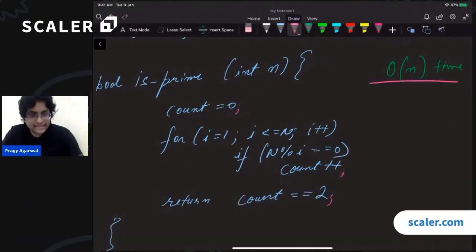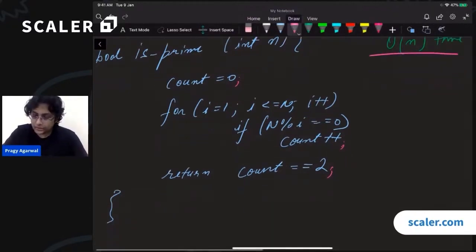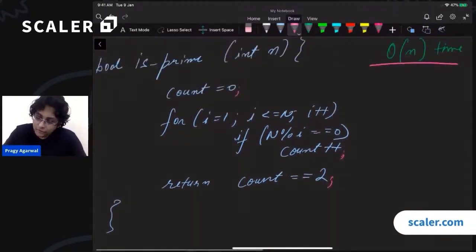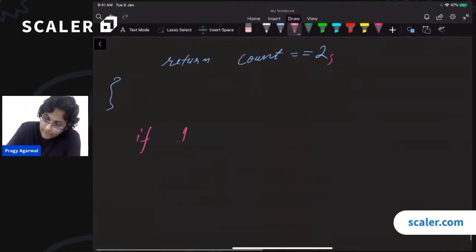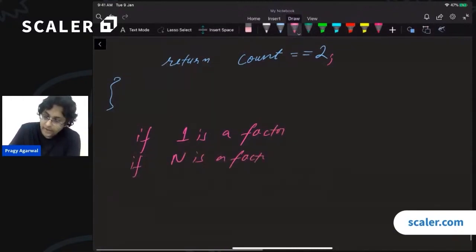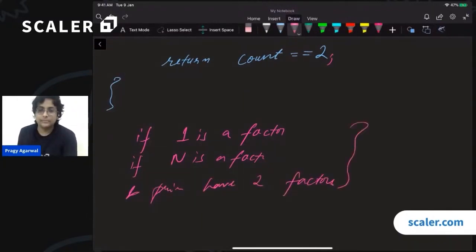So we see that this is linear in time, but we already know that we can improve this a lot. So how can we improve this? Instead of going from 1 to n, we know that 1 is a factor and n is a factor, and prime numbers have exactly 2 factors. What does this mean?